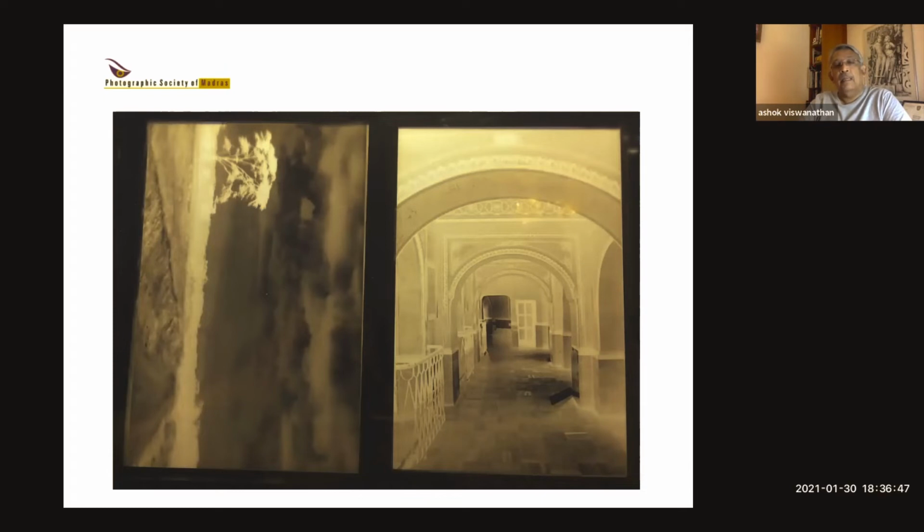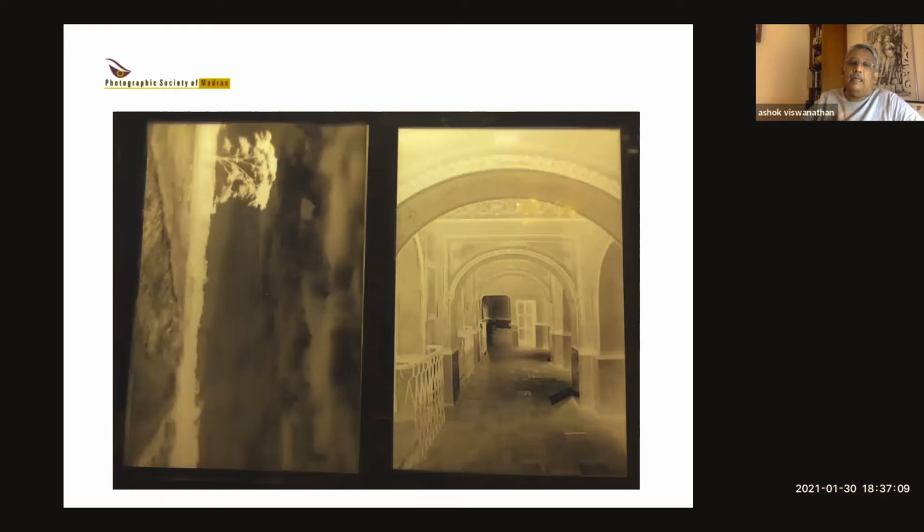coating it. Now, if you see this negative, the one on the right with the corridors, you will notice there's a lot of shadow detail. You can see the arches, you can see the detail in the shadow. And if you look at the floor, you'll see a black patch in the center. That's actually sunlight coming through a window. So that's your highlight. And all the other tones in the middle are your gray tones.